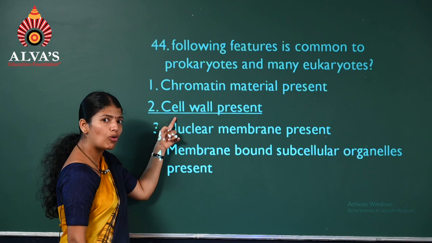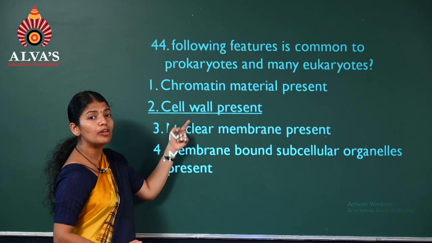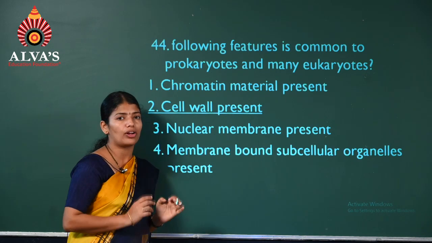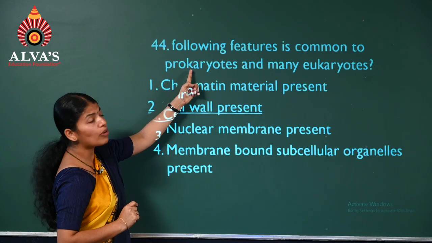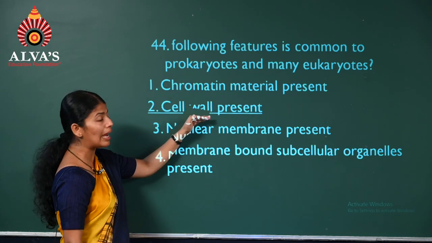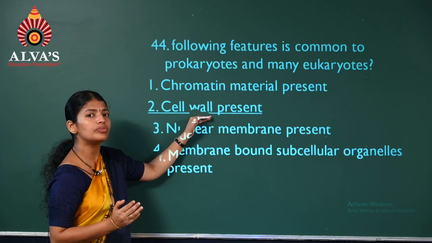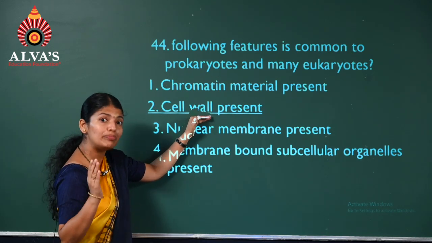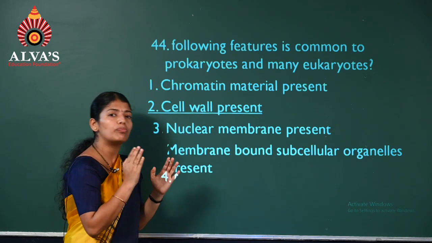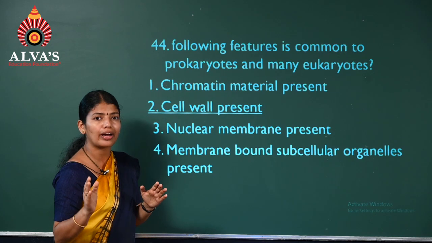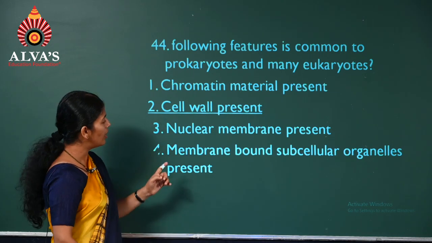Next, cell wall. Yes, it is the answer. Why? Because maximum of the prokaryotes, they have cell wall, right? So, common to prokaryotes and many eukaryotes. Which example can you consider? Fungi or plant cells having cell walls. So, for prokaryotes and many eukaryotes, the common feature is presence of cell wall.